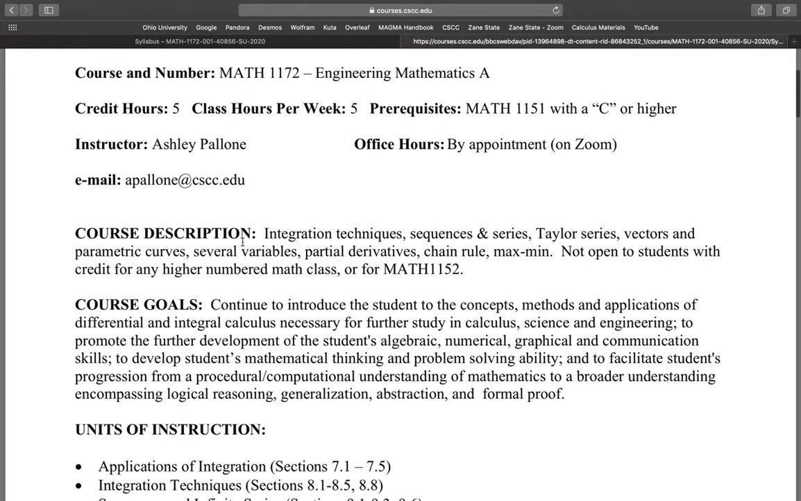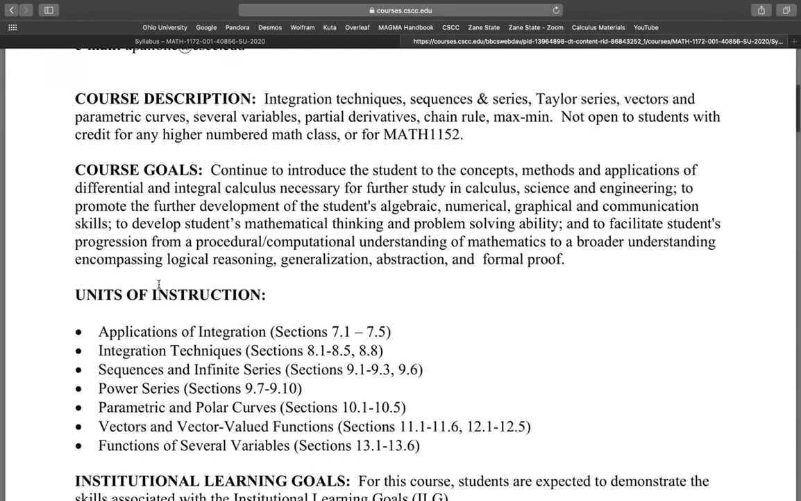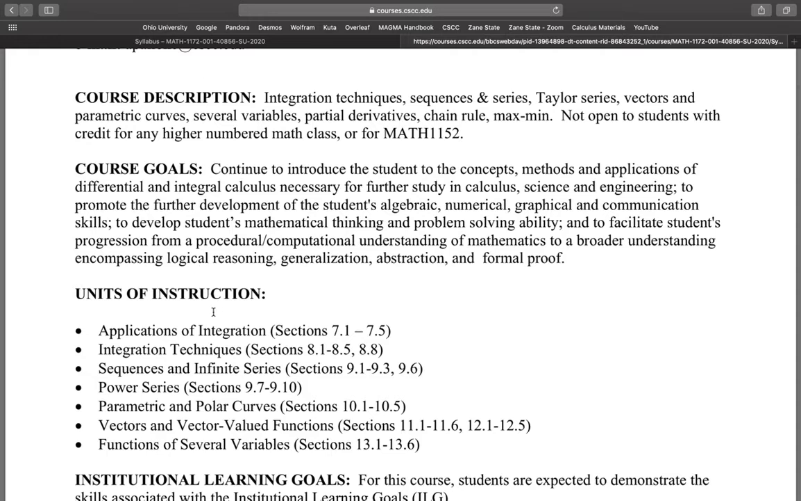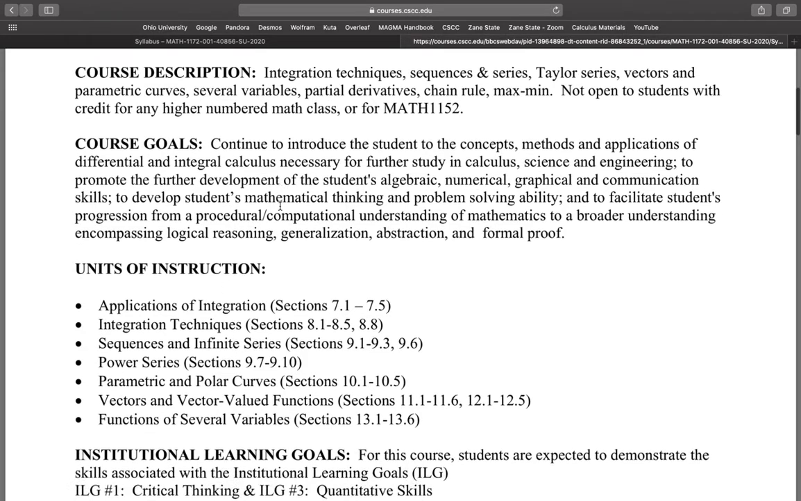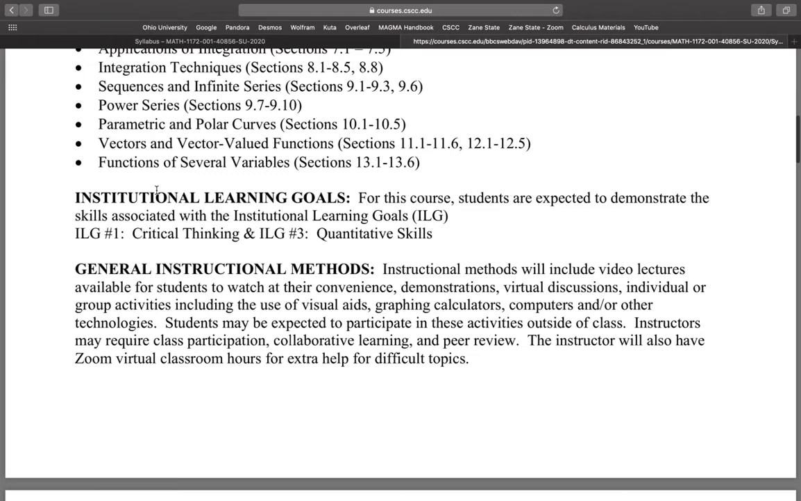So here's the course description, the course goals, and the units of instruction. Feel free to read those at your leisure. Again, here are the institutional learning goals. Again, read that at your leisure.